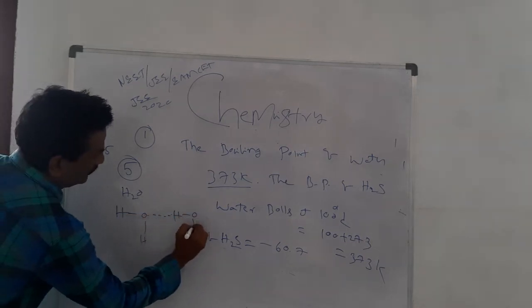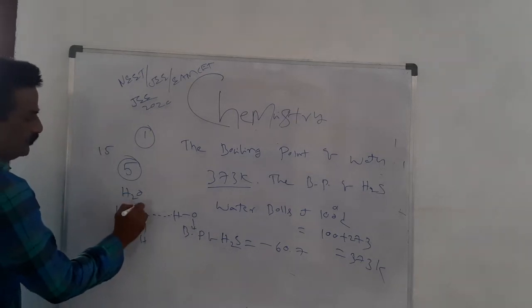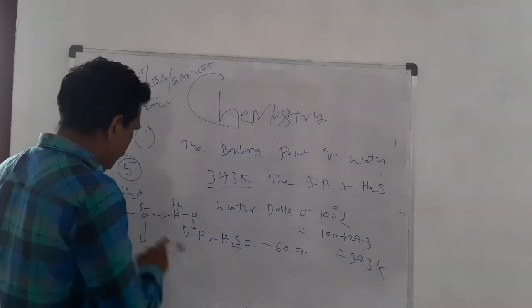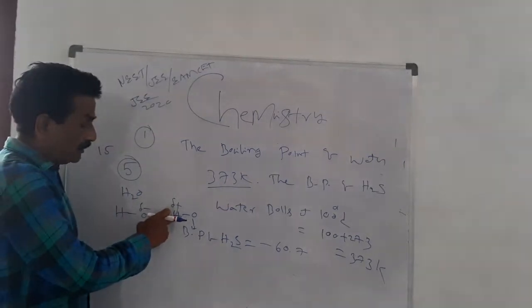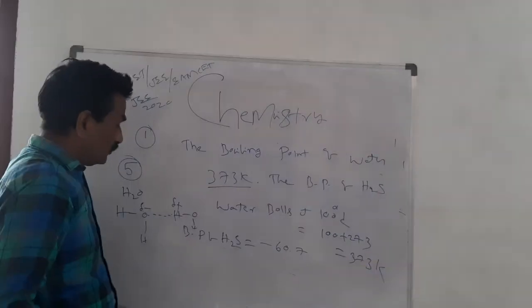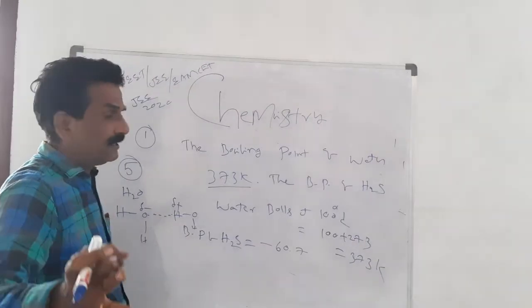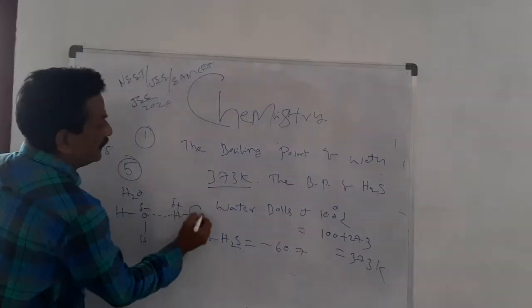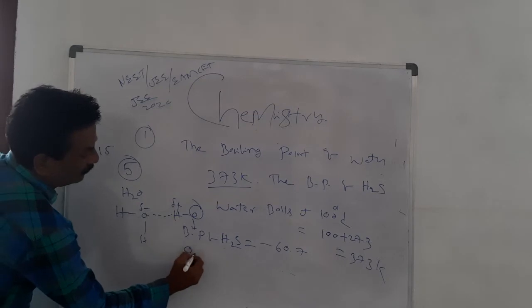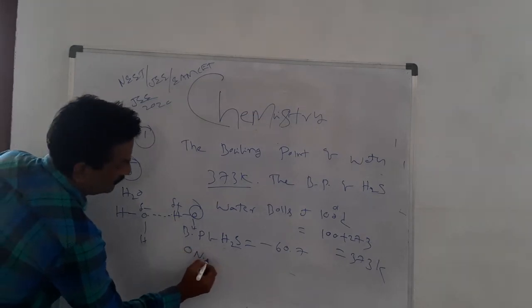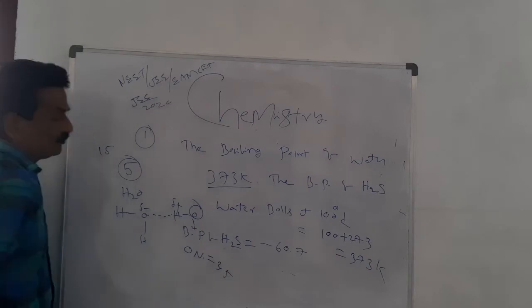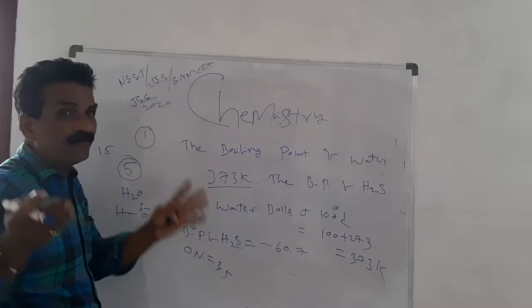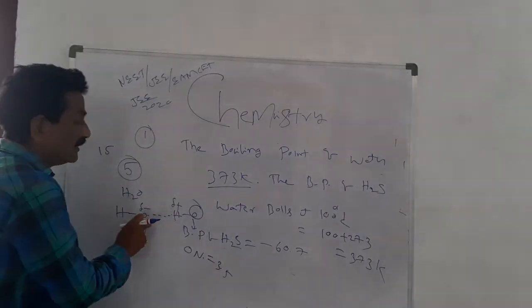I already told you in first year chemistry: partial negative charge, partial positive charge. The weak electrostatic attraction between negatively charged oxygen and positively charged hydrogen is a hydrogen bond. It is present in water because oxygen is small and has the highest electronegativity, 3.5, so hydrogen bond formation is easily favorable.